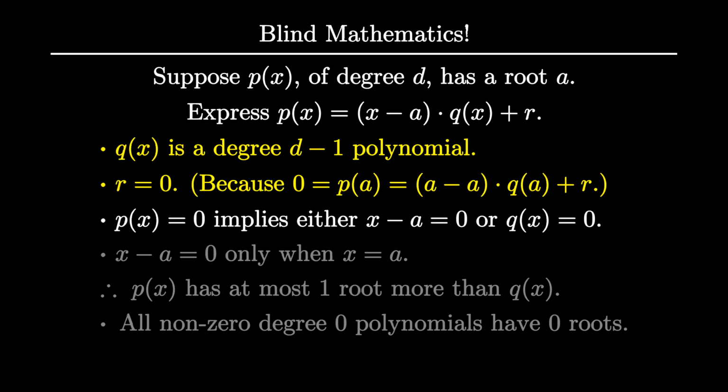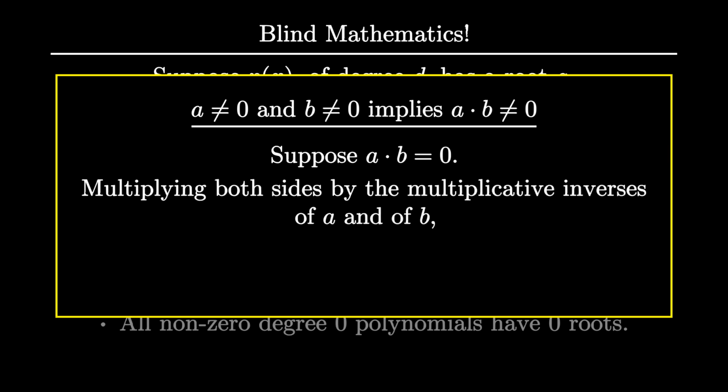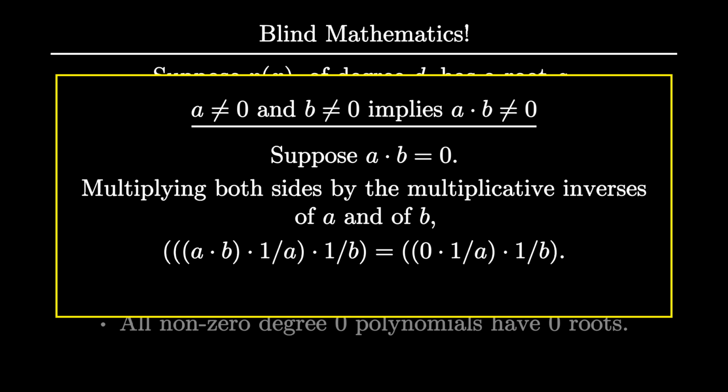We'll prove now that if a and b are non-zero, a times b is also non-zero. Let's start by assuming that it is 0. We then multiply on both sides the multiplicative inverses of a and b, which we write as 1 by a and 1 by b. These exist because a and b are non-zero. Since we're multiplying by 0 on the right-hand side, the right-hand side becomes 0. On the left-hand side, with some rearrangements, we can simplify it to 1. I encourage you to do this rearrangement and simplification yourself.